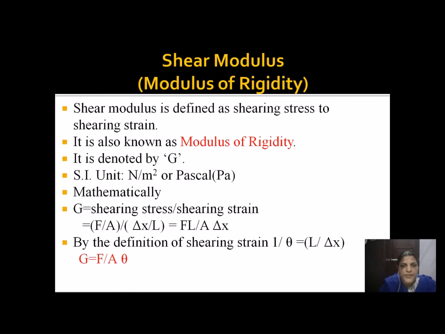The second type is shear modulus, otherwise called rigidity modulus. This is denoted by the letter G. This occurs because of the shearing stress applied. What is the formula for G? Stress by strain, or shearing stress divided by shearing strain. Stress means force per unit area. Strain is delta x by L, which is equal to theta. So the total formula becomes F by A into theta.